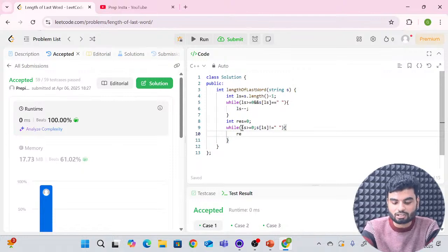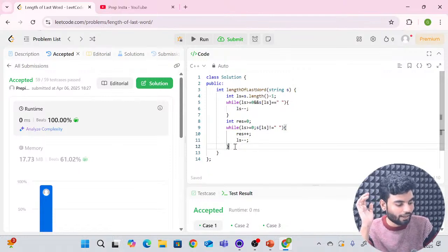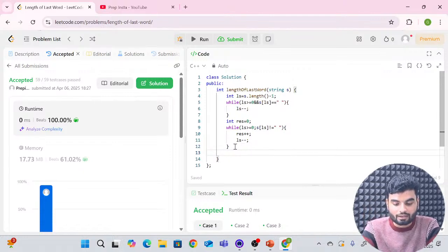At the same time we'll do result plus plus, and every time we'll reduce our ls, right? Means we're iterating from the end. This is how you will get result as your output. So return result. Okay, now run it.